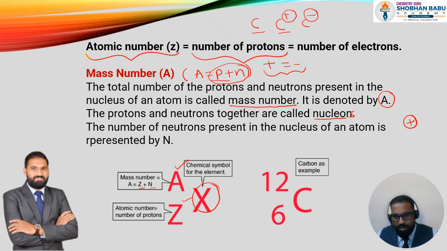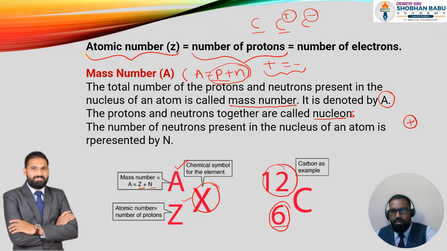For example, if I want to show you what we mean by the atomic number and atomic mass, take the carbon atom. Here C represents carbon, and this 12 represents the atomic mass.